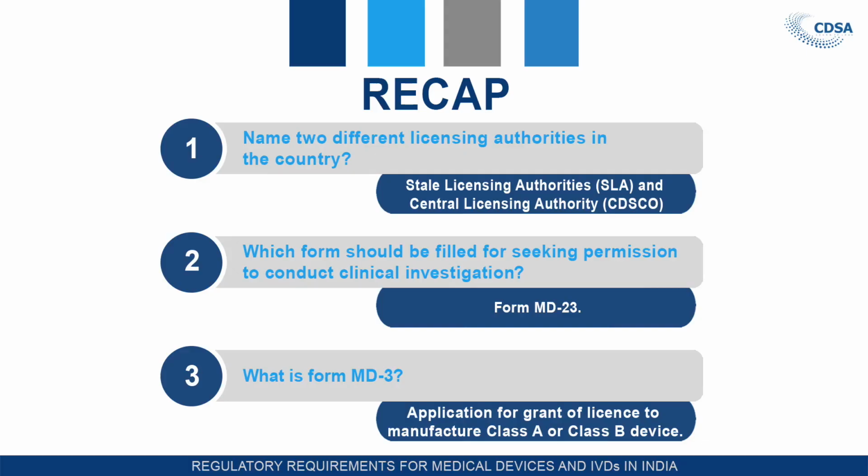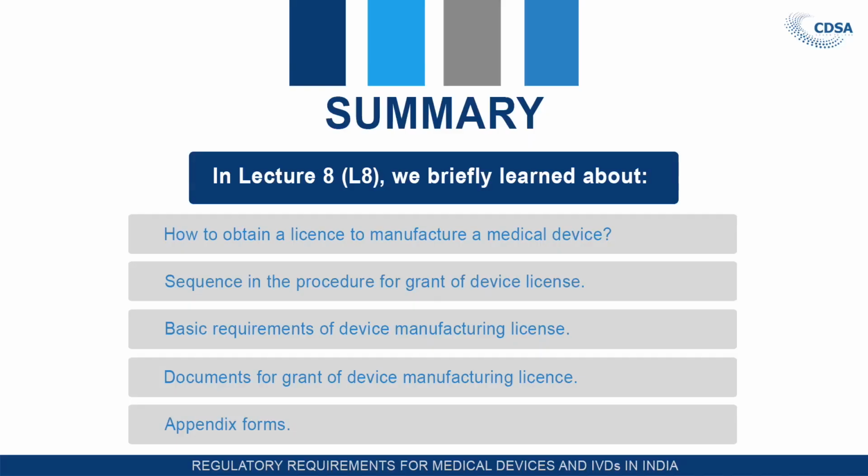So, thank you very much, and I hope in the next chapter we will cover the remaining part of the Medical Device Rules 2017. So, in summary, in this lecture we briefly learned how to obtain the manufacturing license, the sequence of the procedure for the grant of the manufacturing license, basic requirements for the manufacturing license, documents for grant of medical device manufacturing license, and the forms. So, I hope you understand the requirements for the grant of manufacturing license. Thank you very much.